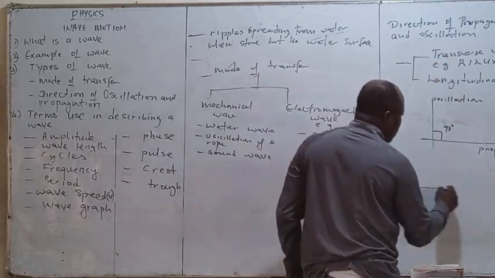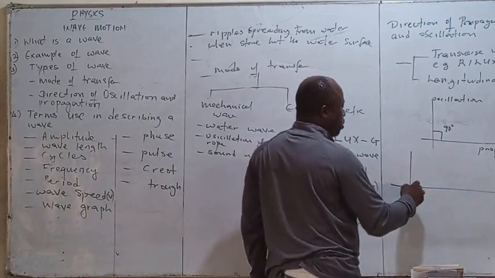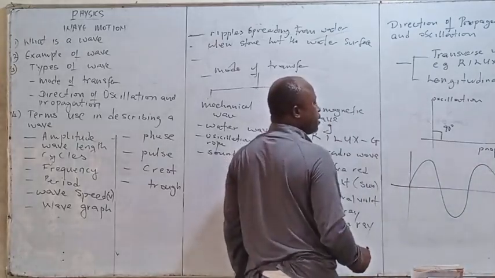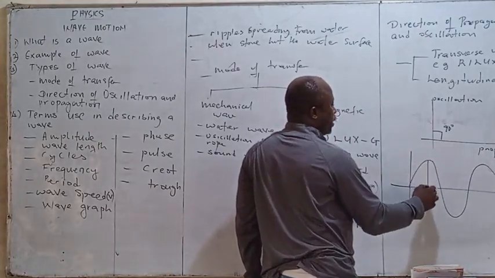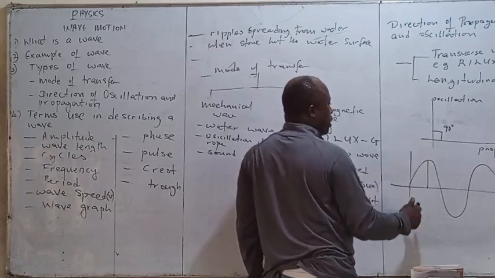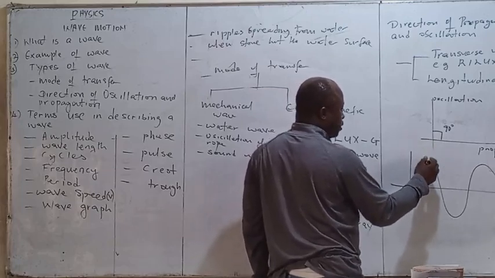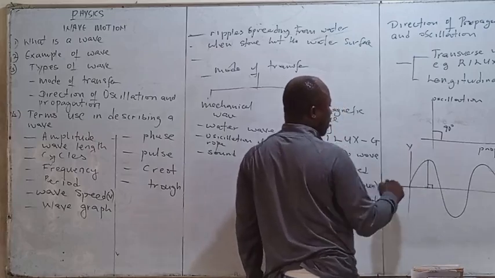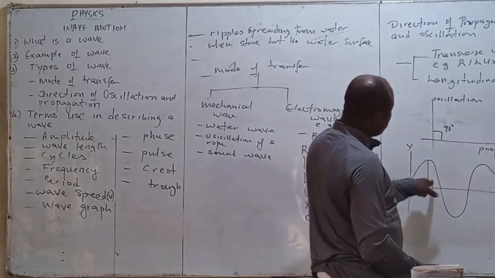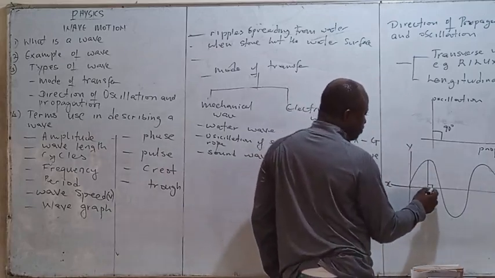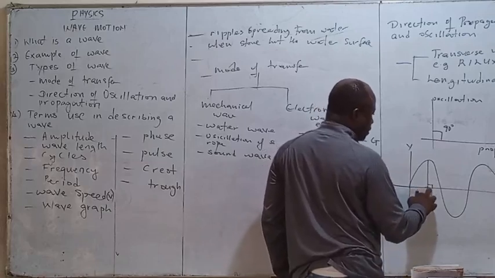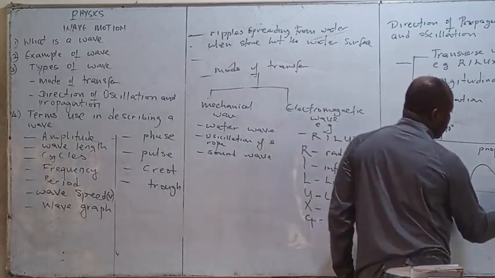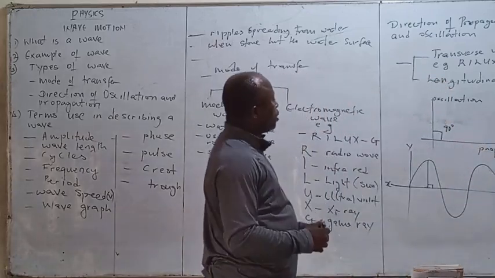Let's draw that. Now in the diagram, we can represent that. Look at the diagram. When you have a wave-like structure, that is the shape of a wave, you can take the amplitude. The vertical line from the rising is exactly at 90 degrees to the x direction. Here we have the y and the x direction. You can see that the oscillation is the rising, and it's making an angle of 90 degrees with the x. So we refer to that as the oscillation, where x represents the direction of propagation.